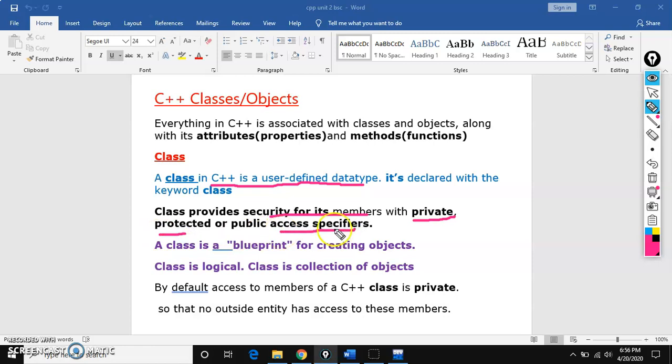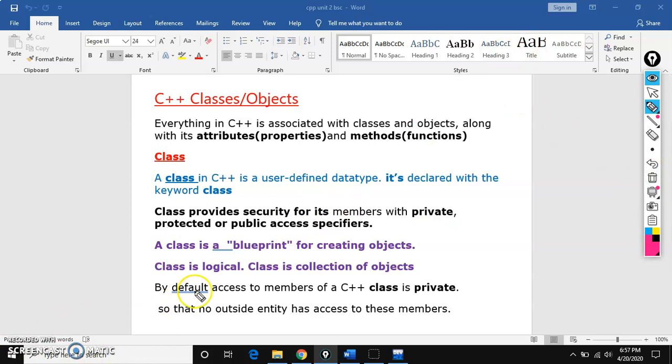These private, protected, public are keywords, called access specifiers or control accessors. Simply remember, these are called access specifiers. How to use these access specifiers and where to write them, I'll show you in an example. Then how to access if a class data is private, all those things we will see.